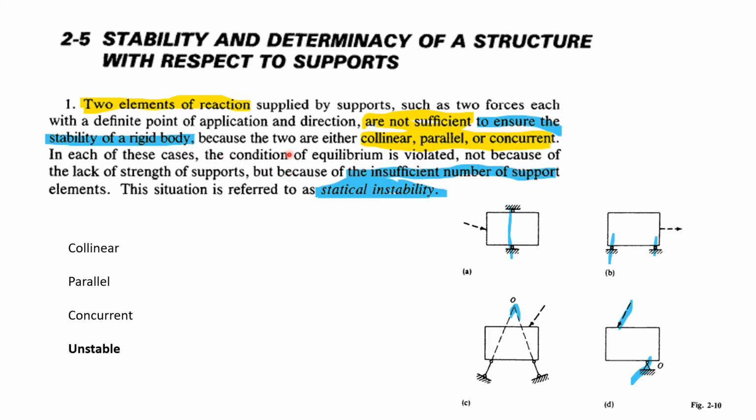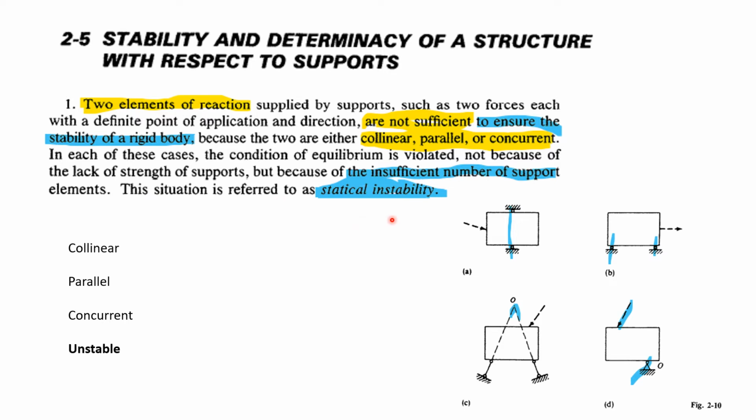Because the two reactions are either collinear, parallel, or concurrent, that becomes a stability problem. In each of these cases, the condition of equilibrium is violated, not because of the lack of strength of supports, but because of an insufficient number of support elements.